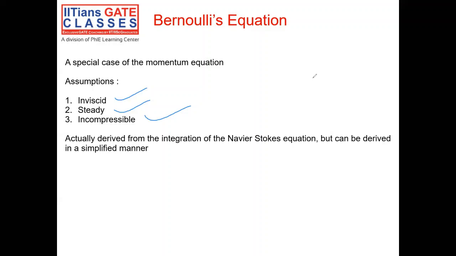The actual derivation calls for a much more detailed session because there are a lot of operations involved and a lot of understanding to be built. So today I'll be giving a very simplified derivation, which, I'm repeating again, is not the actual derivation. So let's move on.